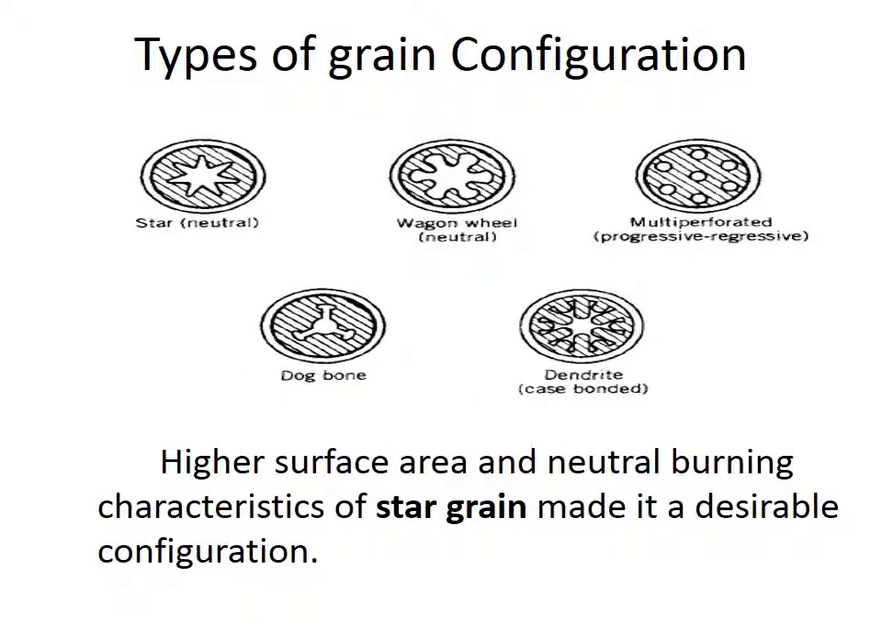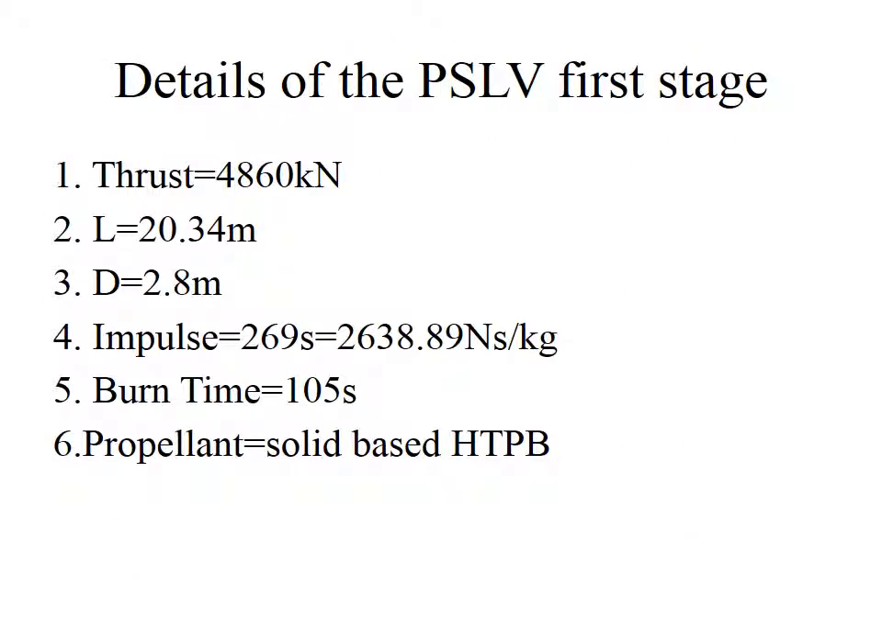Types of grain configuration available. Many grain configurations are available, although star grain configuration gives neutral burning, it is very difficult to formulate. So coming back to the PSLV's first stage, thrust is 4860 kilonewton, length is 20.34 meters and diameter is 2.8 meters, the impulse is 269 seconds, the burn time is 105 seconds, and the propellant used is solid HTPB.